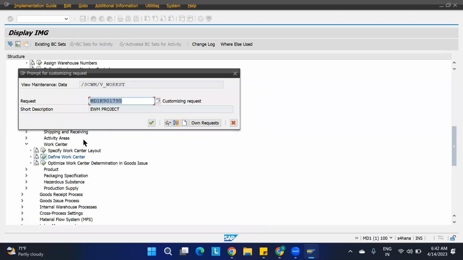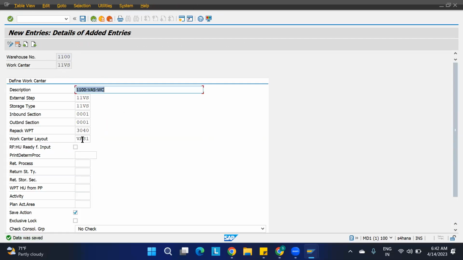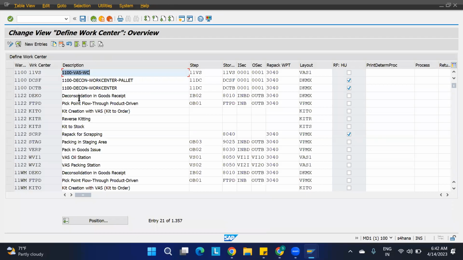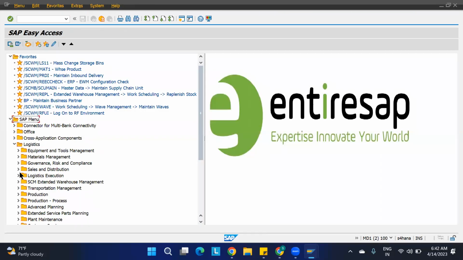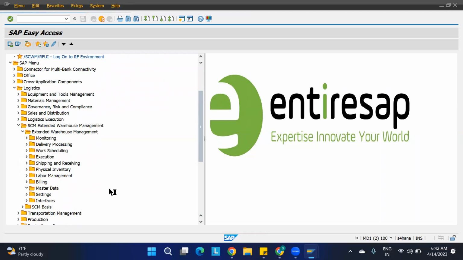And I'm going to show you what this VAS1 work center layout is going to look like. Once you create the work center, what is the next step here? Just after creation of the work center, what we decided yesterday, we will maintain the master data attributes, correct? So here, if you go down, it is master data.